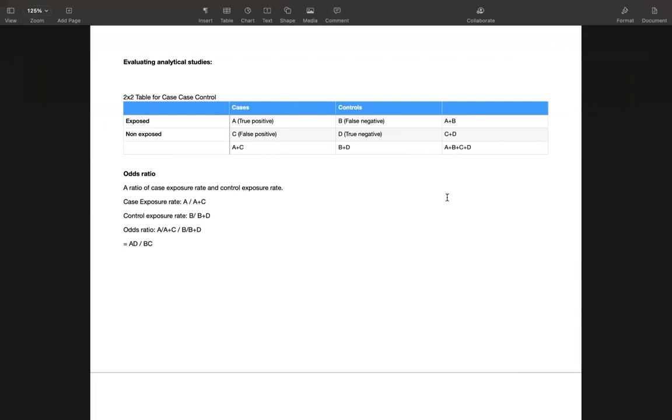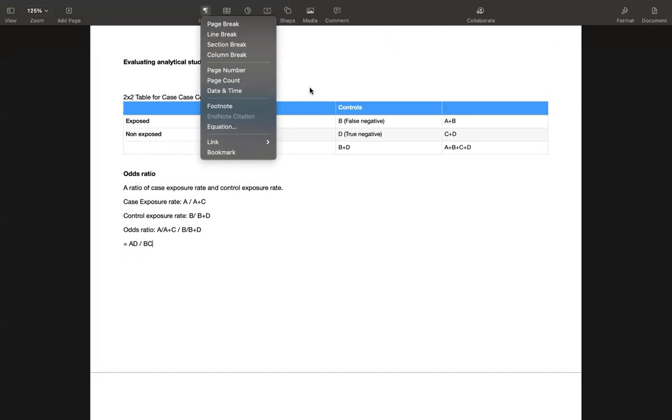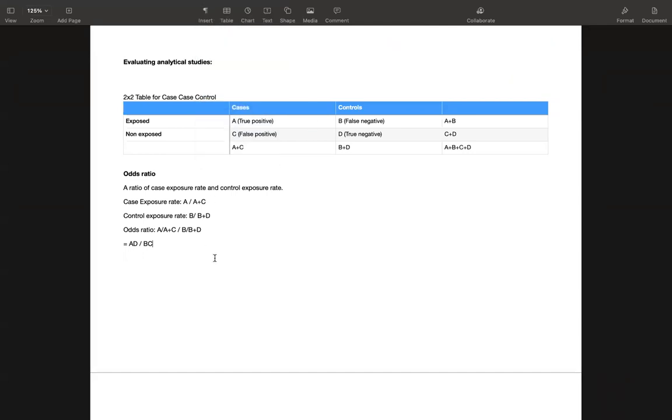Okay. So what I was saying is that if you want to quickly find out the odds ratio, you can just do this thing: A into D divided by B into C. You don't need to do this type of calculation. This is the easiest method.